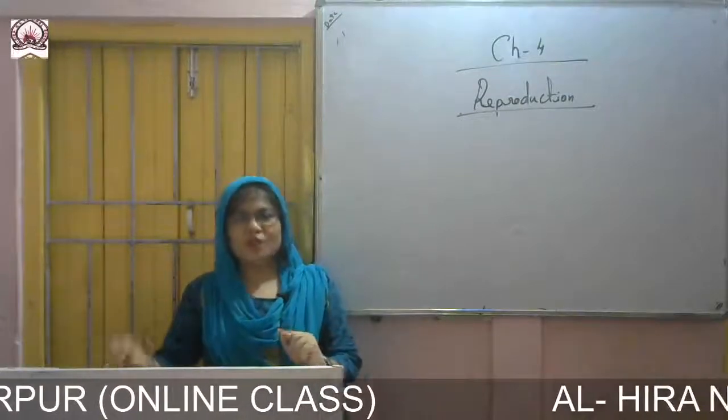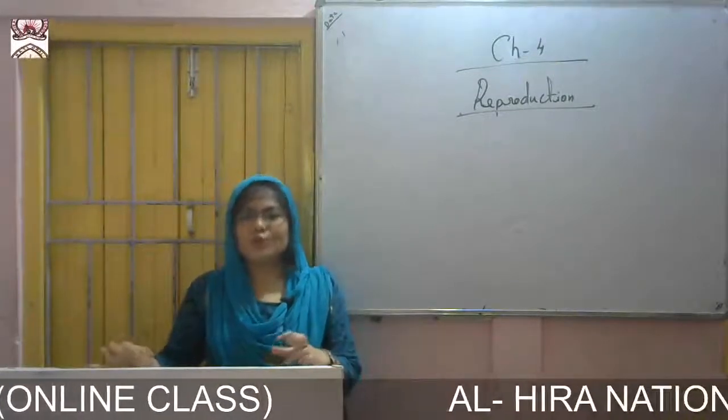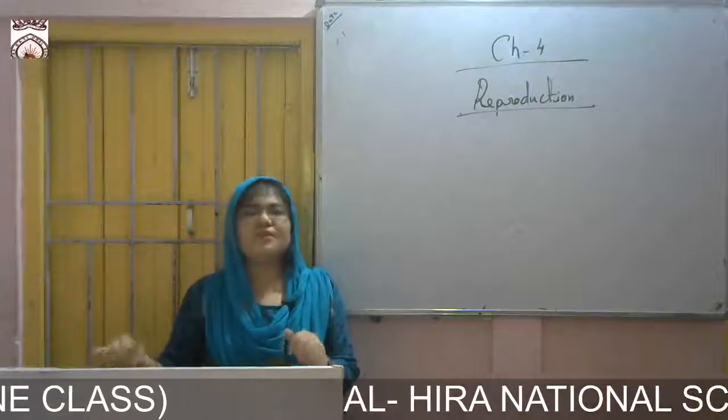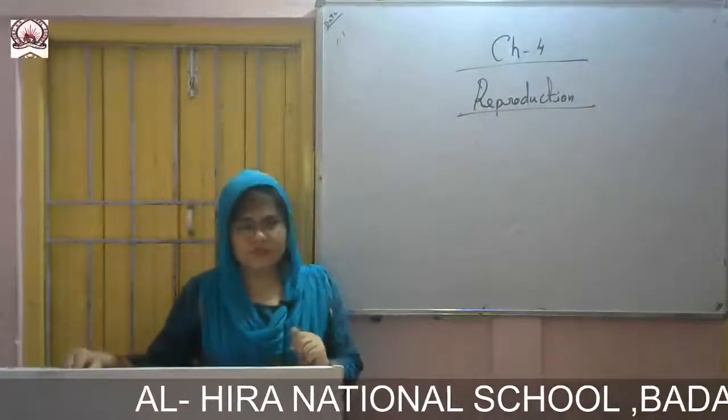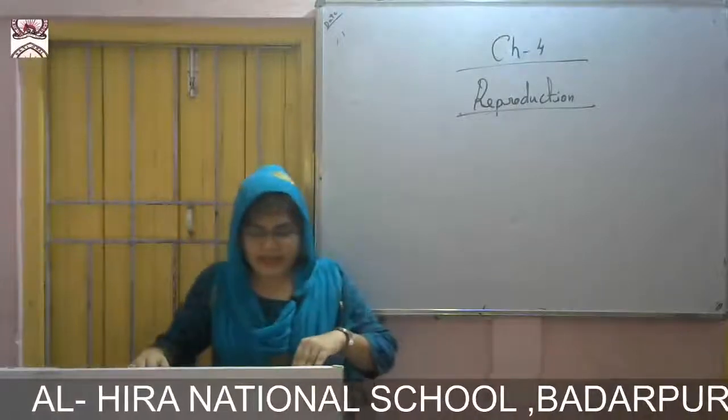In asexual reproduction, one parent is enough to reproduce, and in sexual reproduction, two parents are involved, okay.